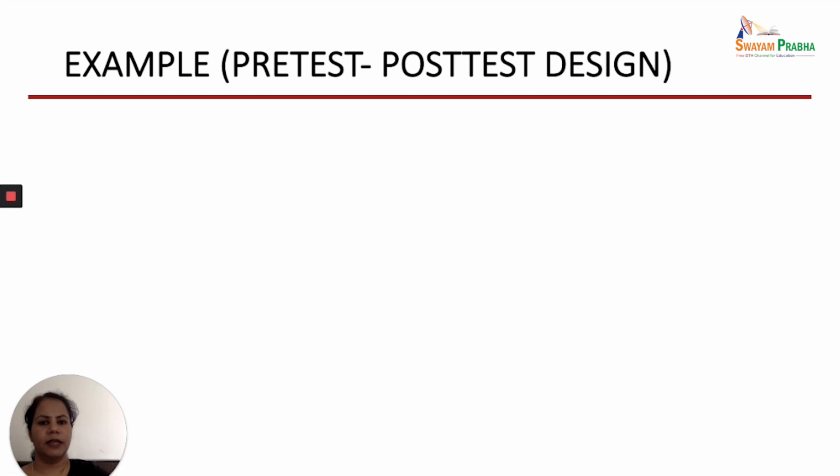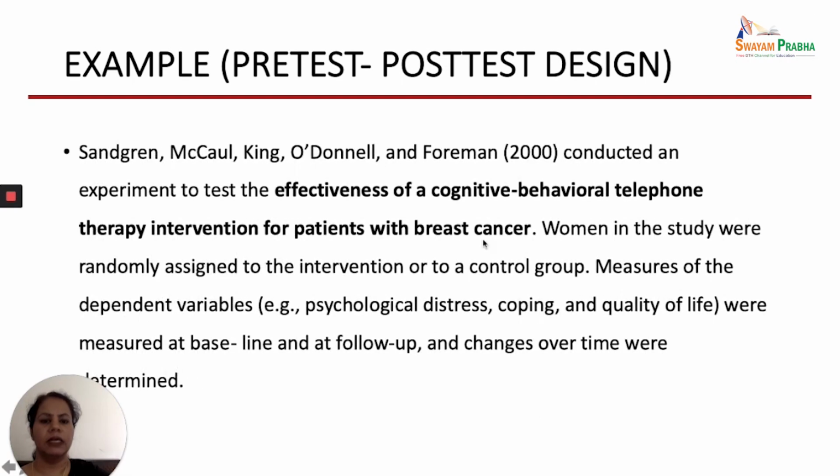So let us see one example of pre-test post-test design. The subjects were the patients with breast cancer, and your intervention here is cognitive behavioral telephone therapy. The women in the study were randomly assigned to the intervention or to the control group, and the measures of the dependent variable which they have used are psychological distress, coping and quality of life, which were measured at the baseline and at follow-up, and changes over time were determined.